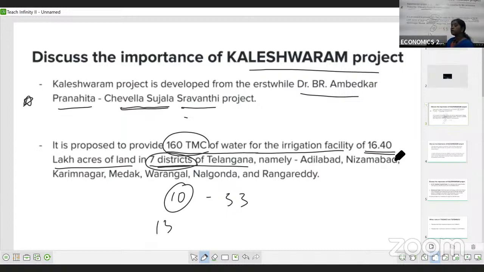Then what are those districts they want to collect the land from? The districts like Adilabad, Nizamabad, Karimnagar, Medak, Warangal, Nalgonda and Rangareddy. Once again, the 7 districts: Adilabad, Nizamabad, Karimnagar, Medak, Warangal, Nalgonda and Rangareddy. Okay.